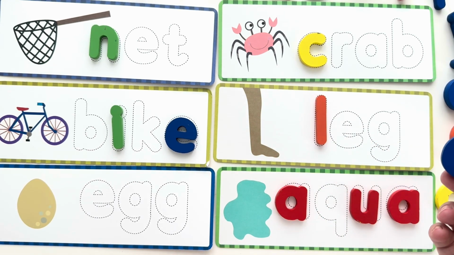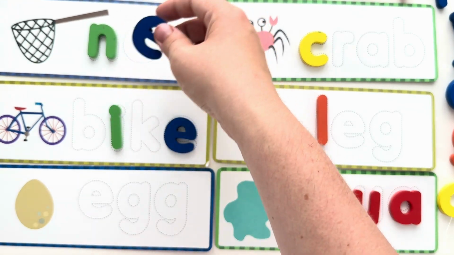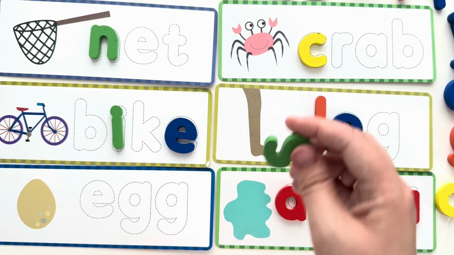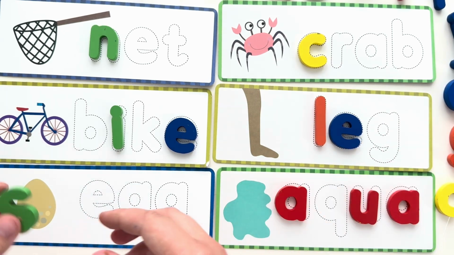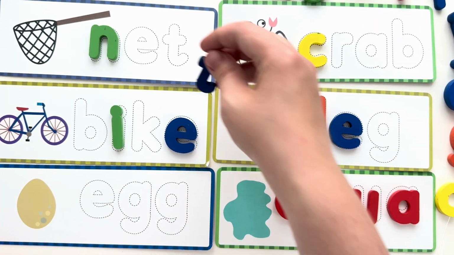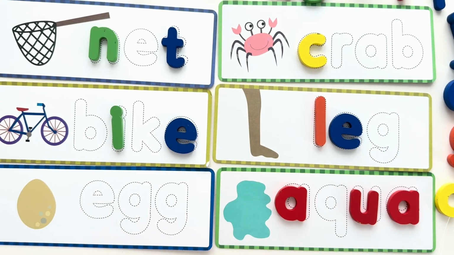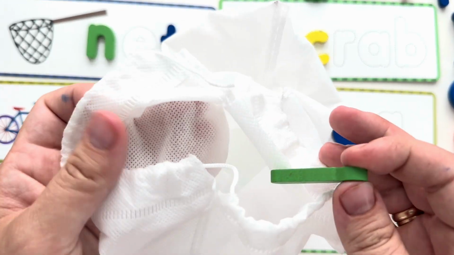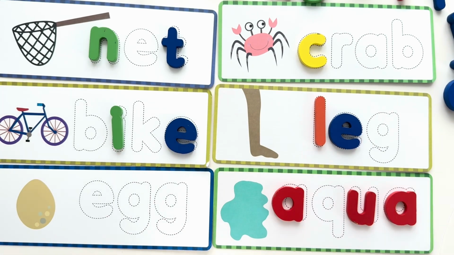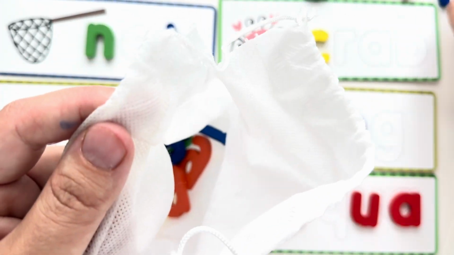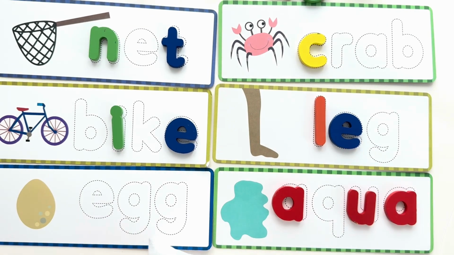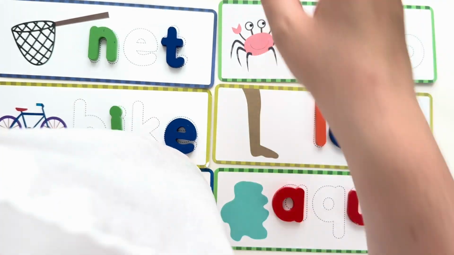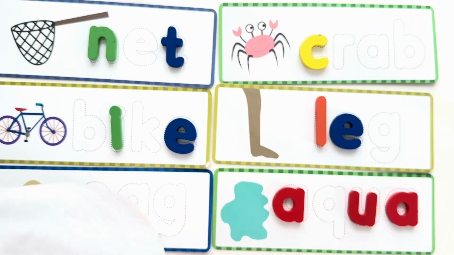E can go here. This one first, faster. S can go away. And T also goes to the new word. And I have one more letter in here, which is letter I. And we don't have place for I. My bucket is empty again, so we take all the letters back in here and we try to find places for them because we still have some words to complete.